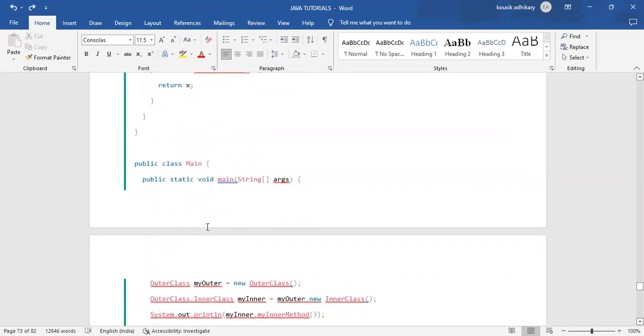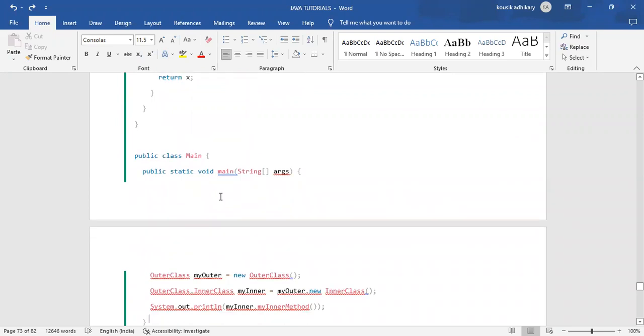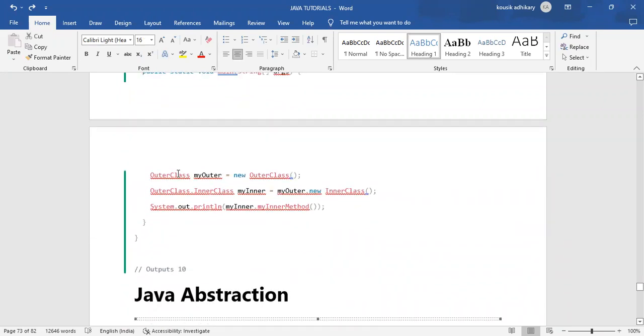And what we are doing: public class main, public static void main string args. We have created an object for the outer class, and we have created an object for the inner class. Then system.out.println, object of the inner class dot my inner method.